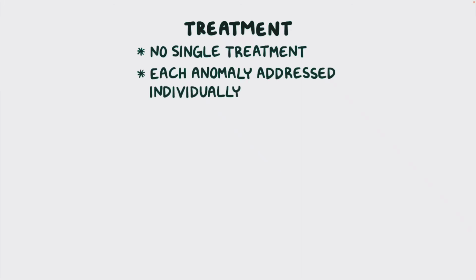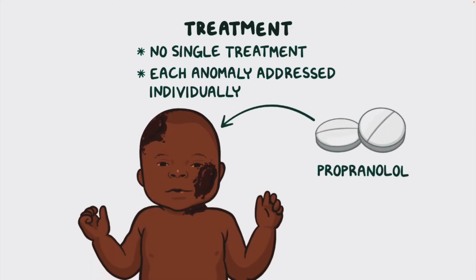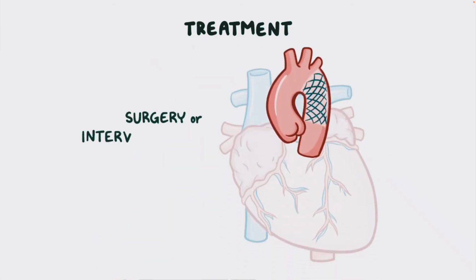Currently, there's no single treatment for Phace syndrome. Rather, each anomaly is addressed individually. Infantile hemangiomas are commonly treated with a medication called propranolol, which helps to decrease the size of the hemangioma over time. Other symptoms, such as coarctation of the aorta and other arterial anomalies, can be corrected with surgery or interventional radiology.